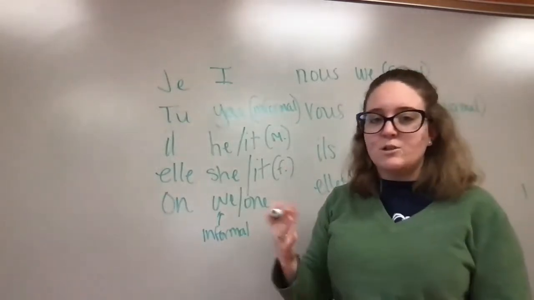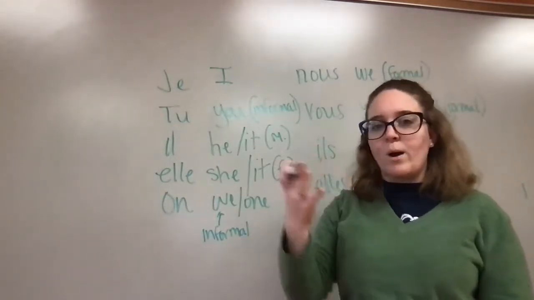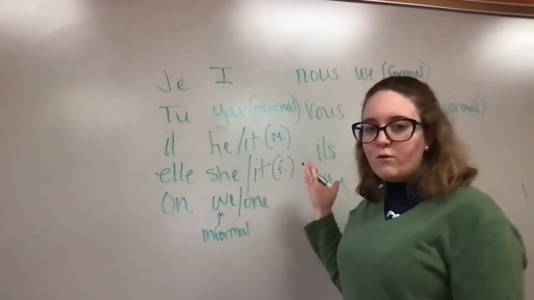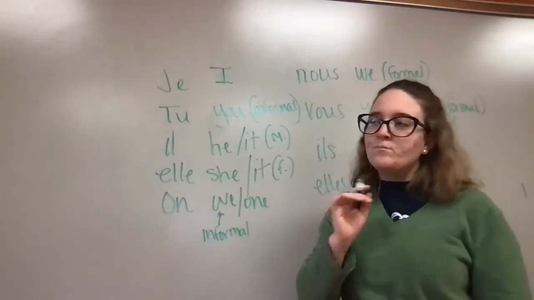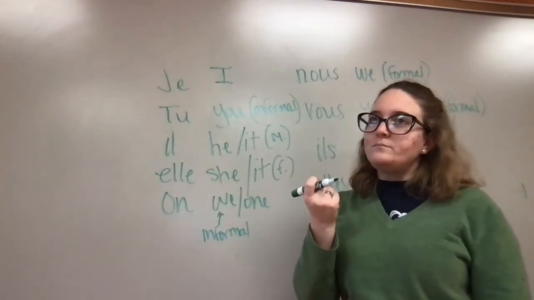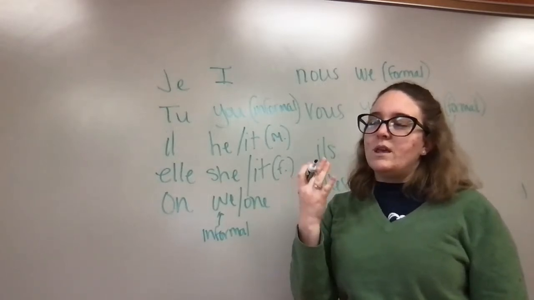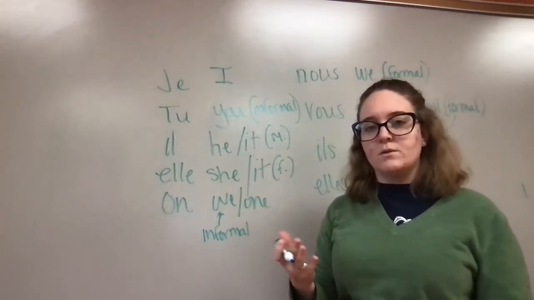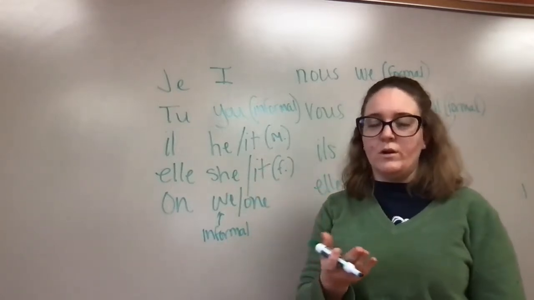So you're talking to your professor, you're talking to your boss, someone who's older than you, someone you don't know very well, you're going to use the vous form. And the French want you to have respect and manners at all times, even if you're just learning the language.